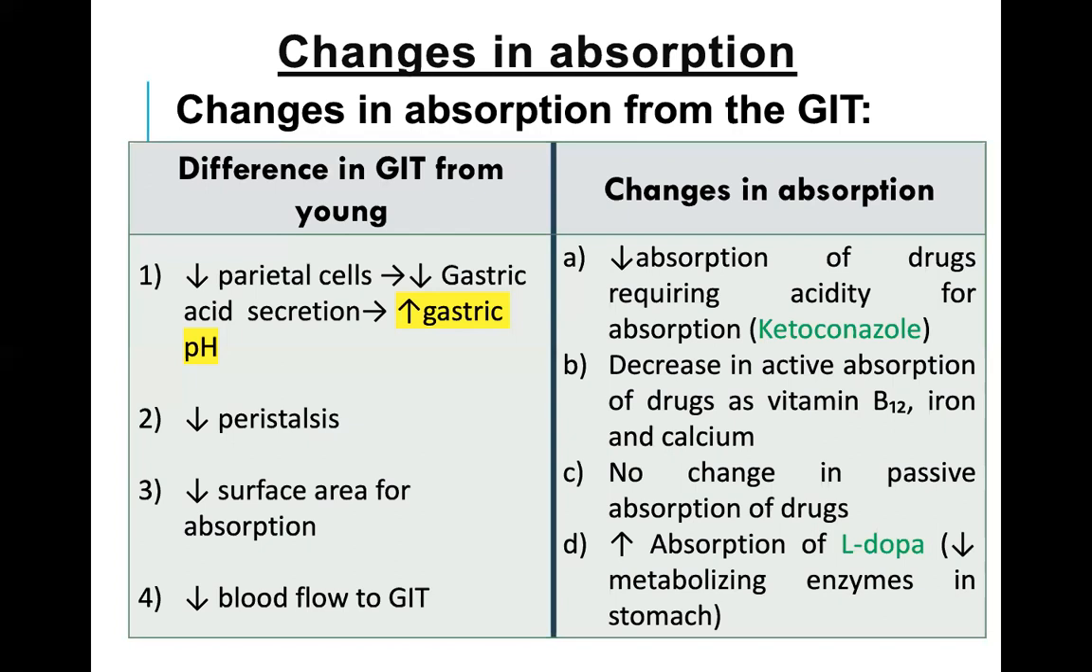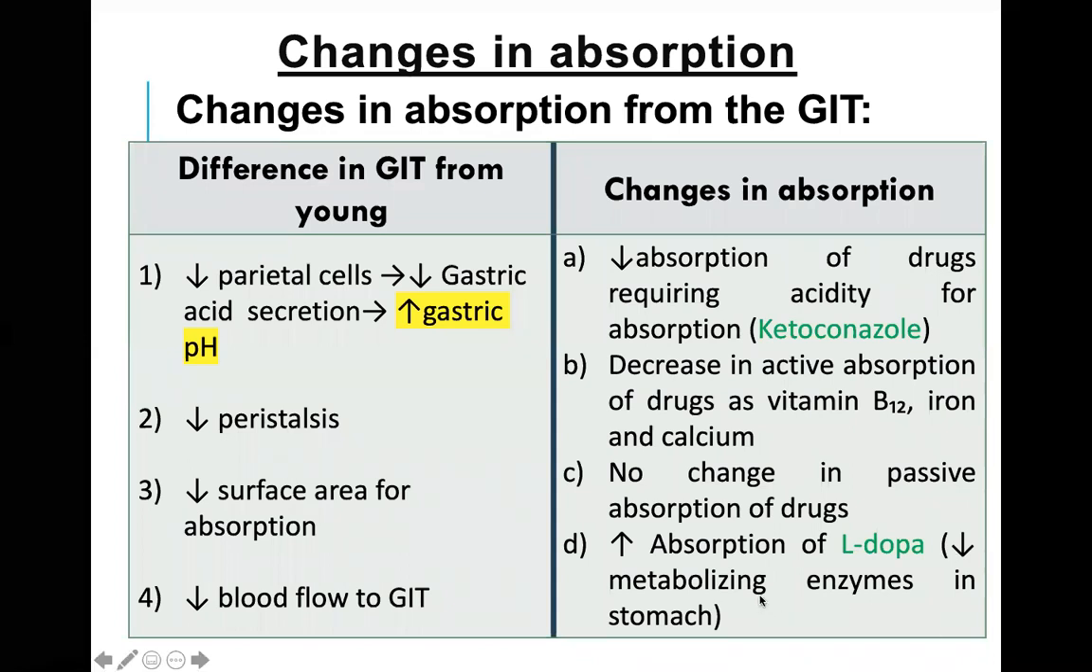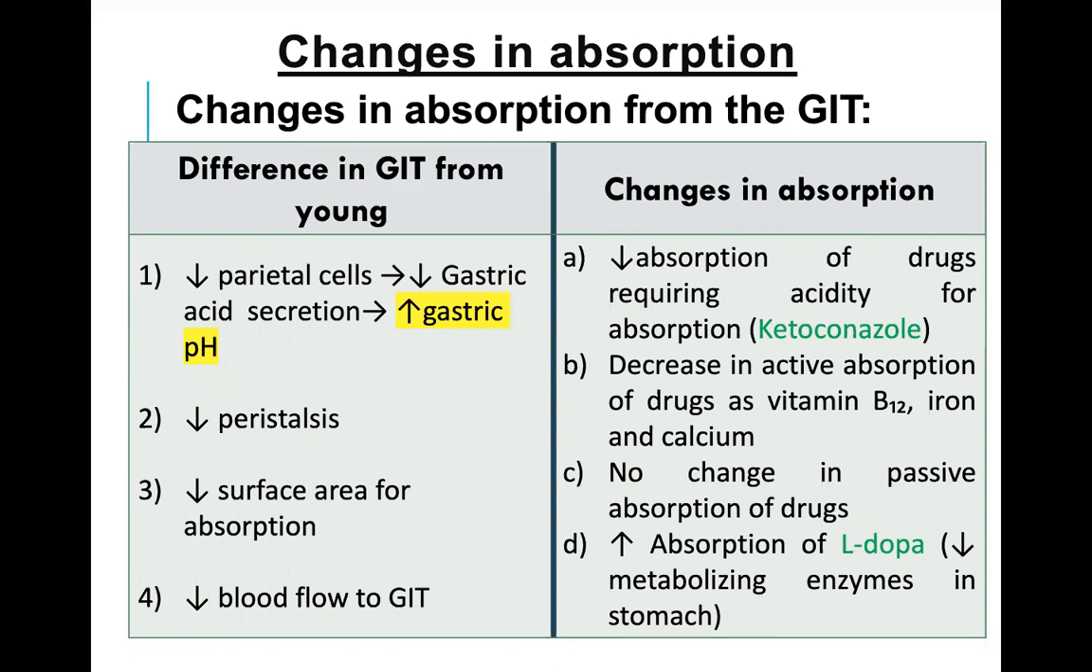And if we give L-dopa to elderly people, what will happen? If due to age-related factors there is a decrease in the metabolizing enzymes in the stomach, if the enzymes, the workers, are not available, the drug will not be metabolized and not excreted. If it is not excreted from the body, the drug will remain in the body, and that will increase the absorption of the drug and may lead to adverse effects.